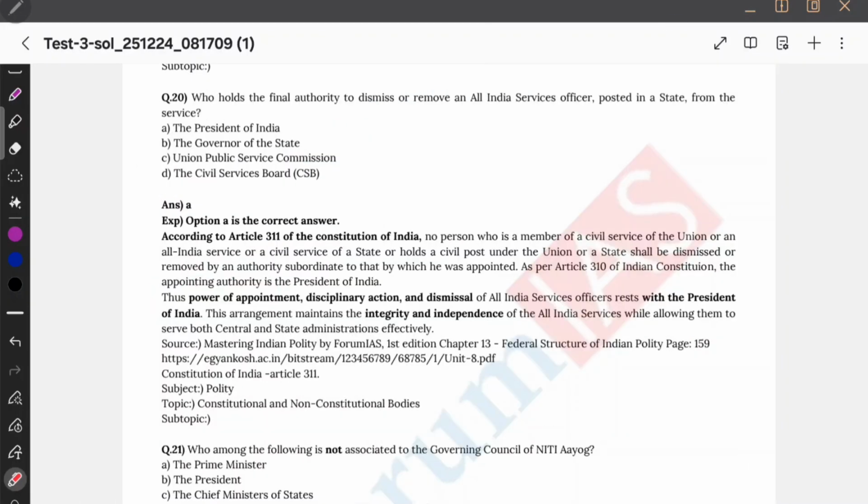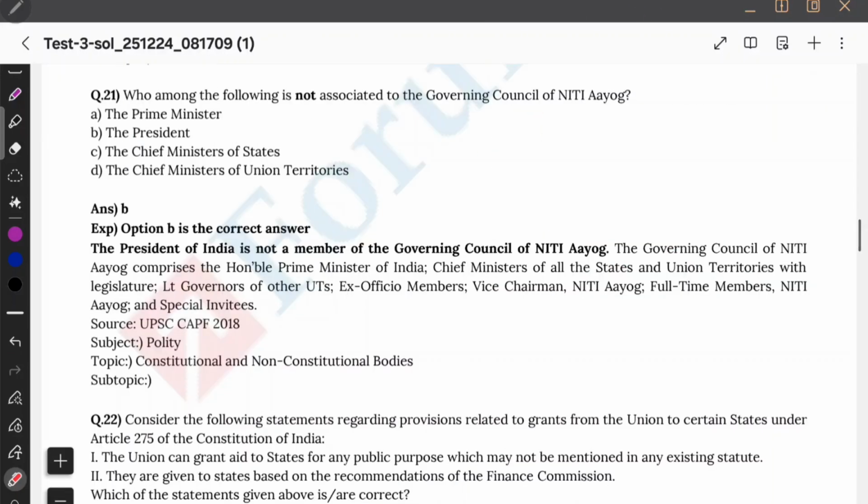Who holds the final authority to dismiss or remove an all India service officer posted in a state? That's ultimately the president. What is there to think about here? Not associated with the Governor. Council of NITI Aayog: NITI Aayog has the Prime Minister. Now the rest will be the Chief Ministers of states and UTs.